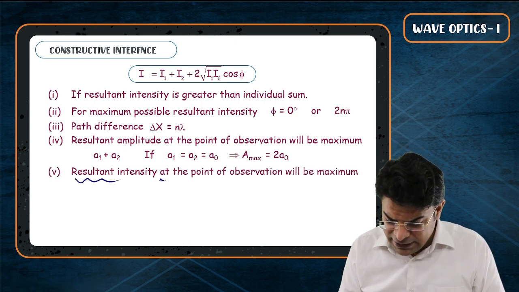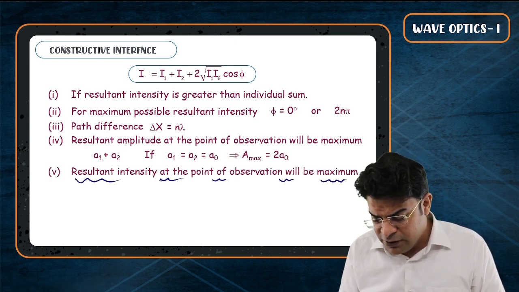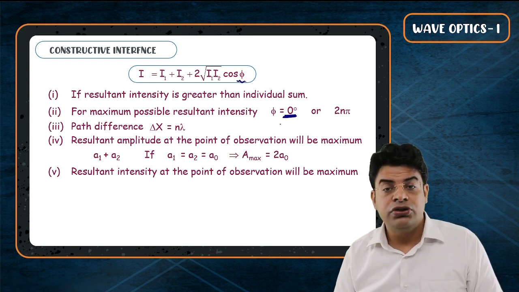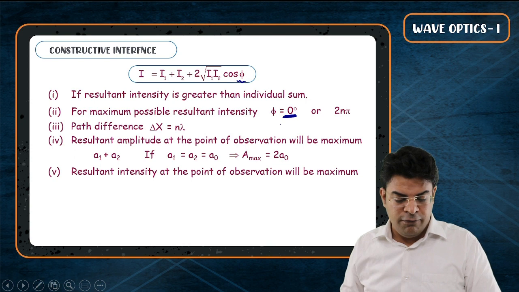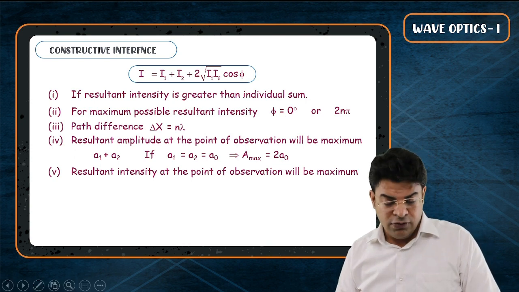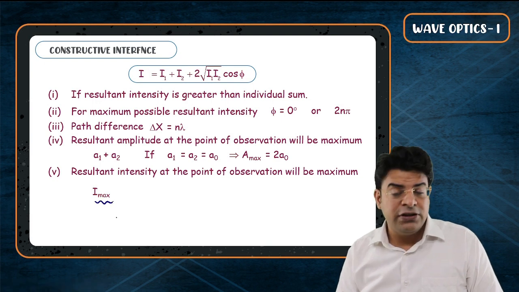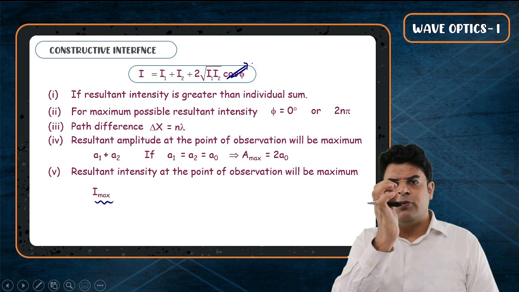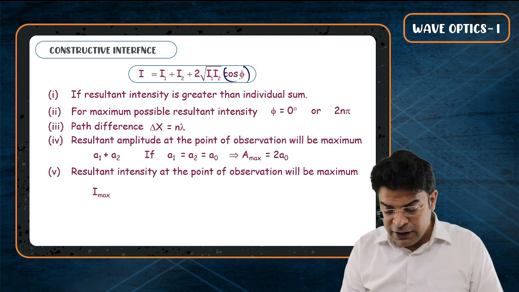The resultant intensity at the point of observation will be maximum when phi equals 0 or even multiple of pi. Now what will be this maximum possible resultant intensity equal to? The maximum possible resultant intensity will be when the value of cos phi becomes the maximum possible value, and the maximum possible value of cos phi is 1.